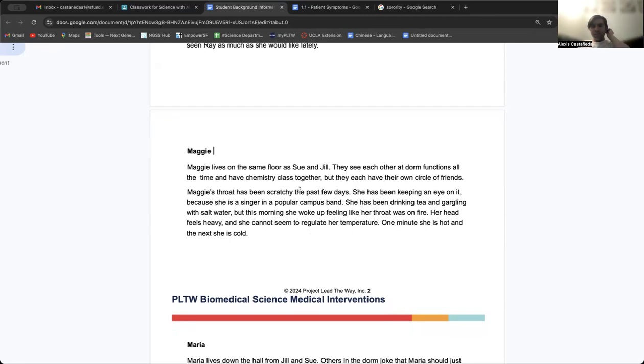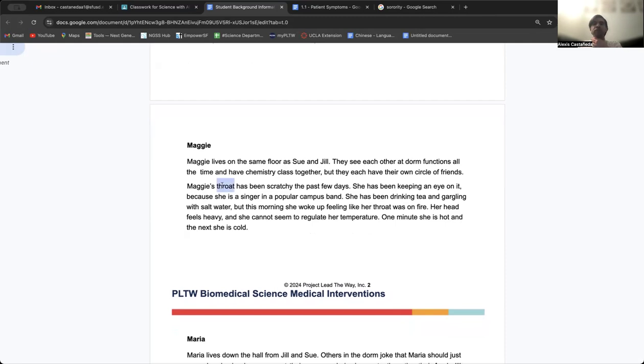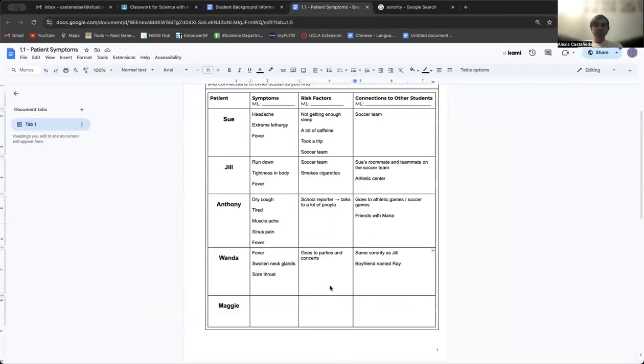So let's see her symptoms. What are her symptoms? She has a scratchy throat. So that means her throat is feeling a little bit sore. So, scratchy throat.